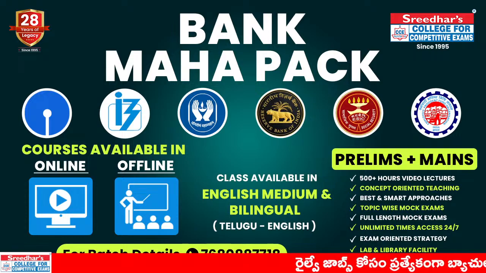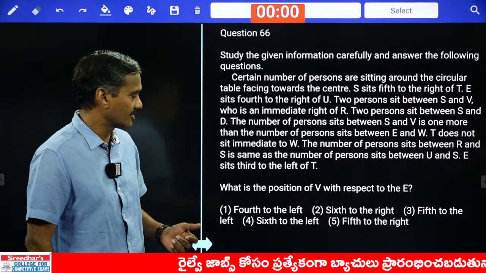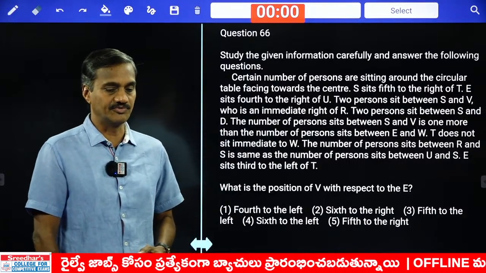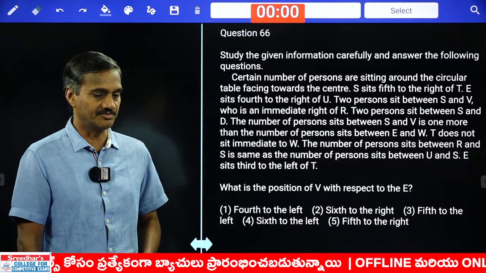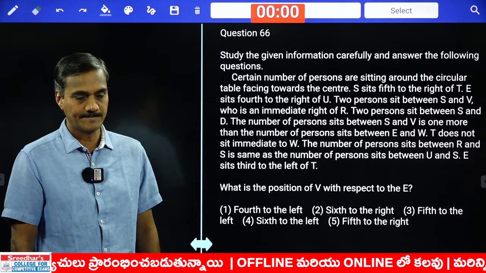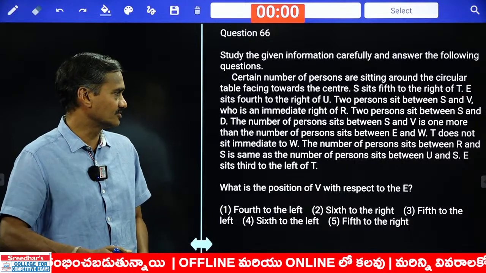Sorry for the little delay because of another class. We expected that class to be completed by 5 o'clock, and it did not happen. 5:10 వరకు class అయింది కాబట్టి it has taken 5:15. Okay, and anyhow, sorry for the late.